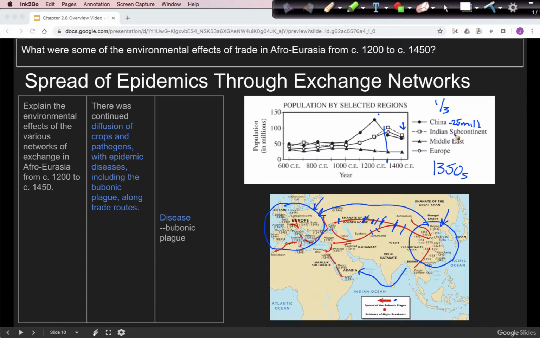When you have more people dying, you have a decline of agriculture, which means you have less food produced, which means you have even more people dying. And combined with the Little Ice Age and the environmental effects we saw in the previous slide about the deforestation and the soil erosion, it was a really devastating time for population patterns.